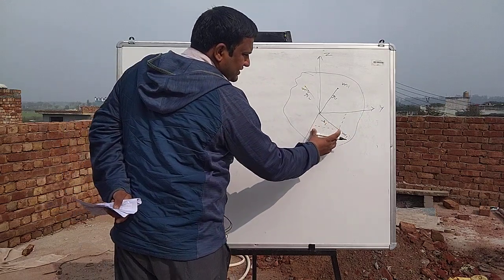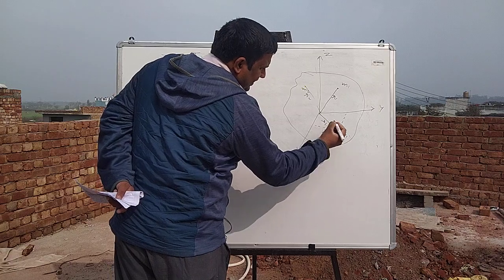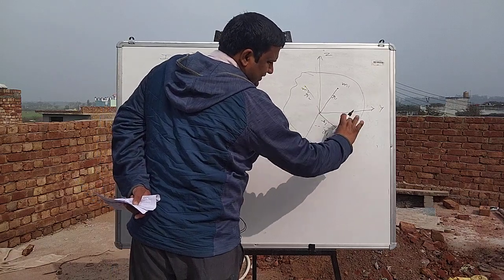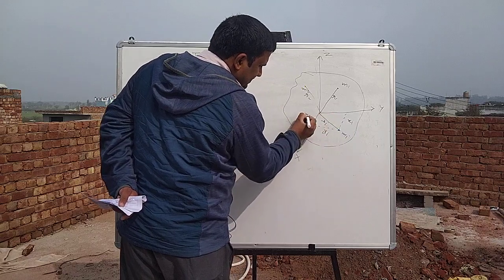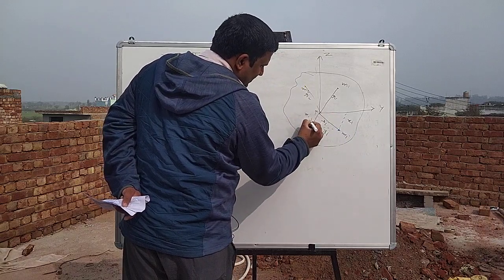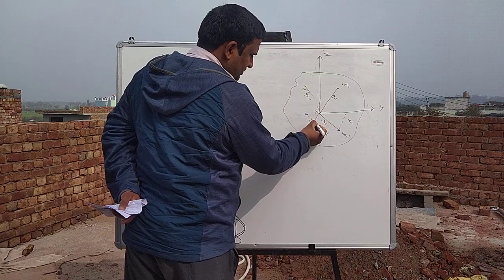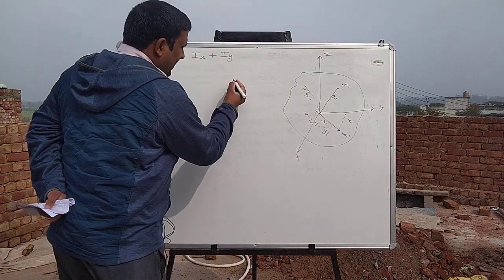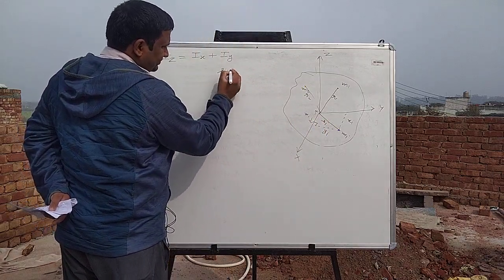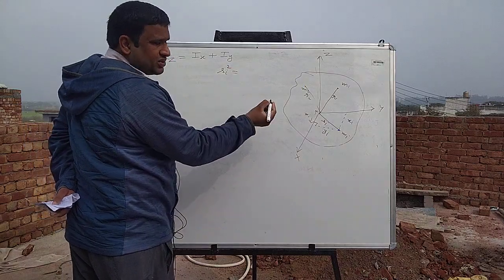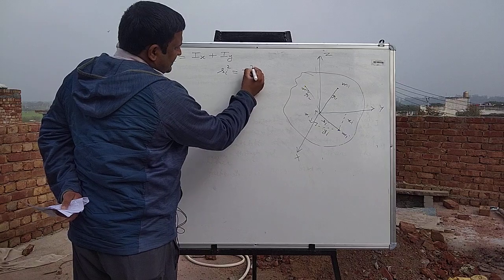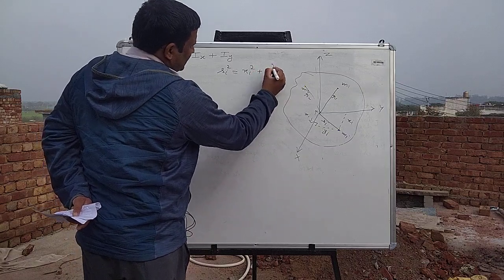This distance is yi and this distance is xi. So as we know, using Pythagoras theorem, ri square is equal to xi square plus yi square.